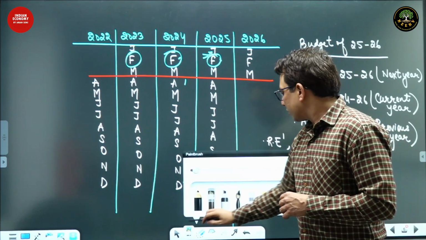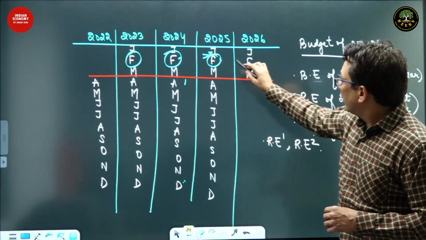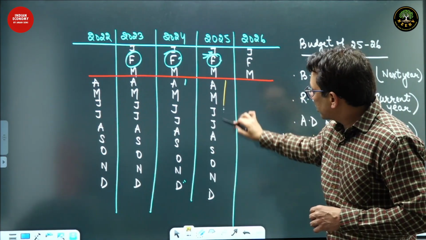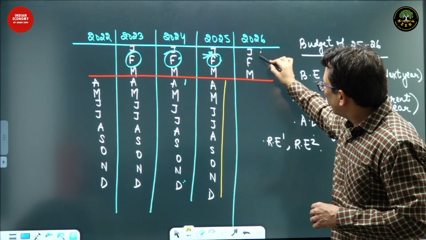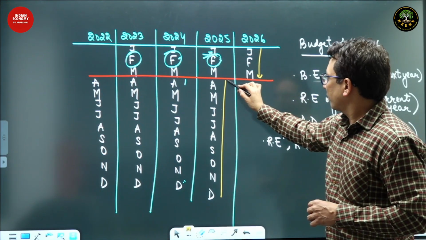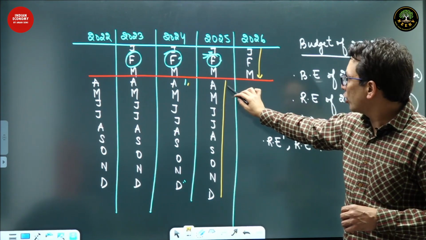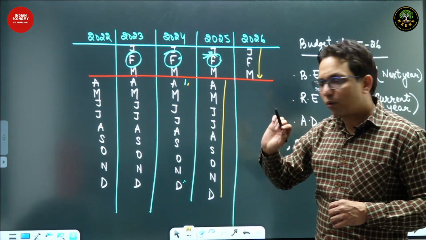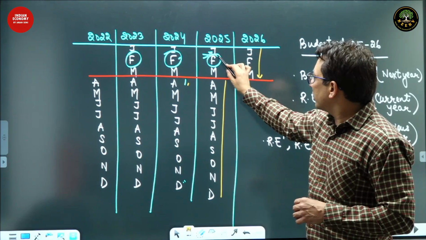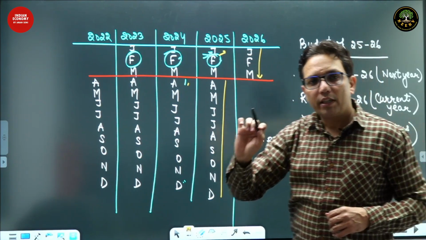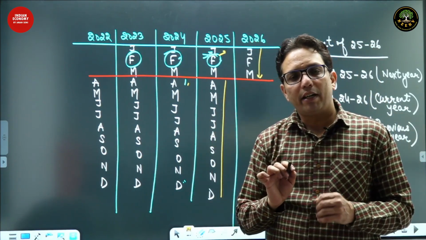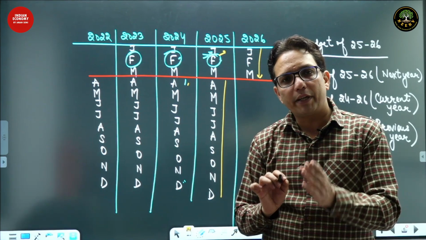Now this budget would contain estimates of 25-26. We are in 24-25. The budget is going to discuss 25-26. Now, what did I tell you about budget? It's an annual financial statement telling about the government's income and expenditure.